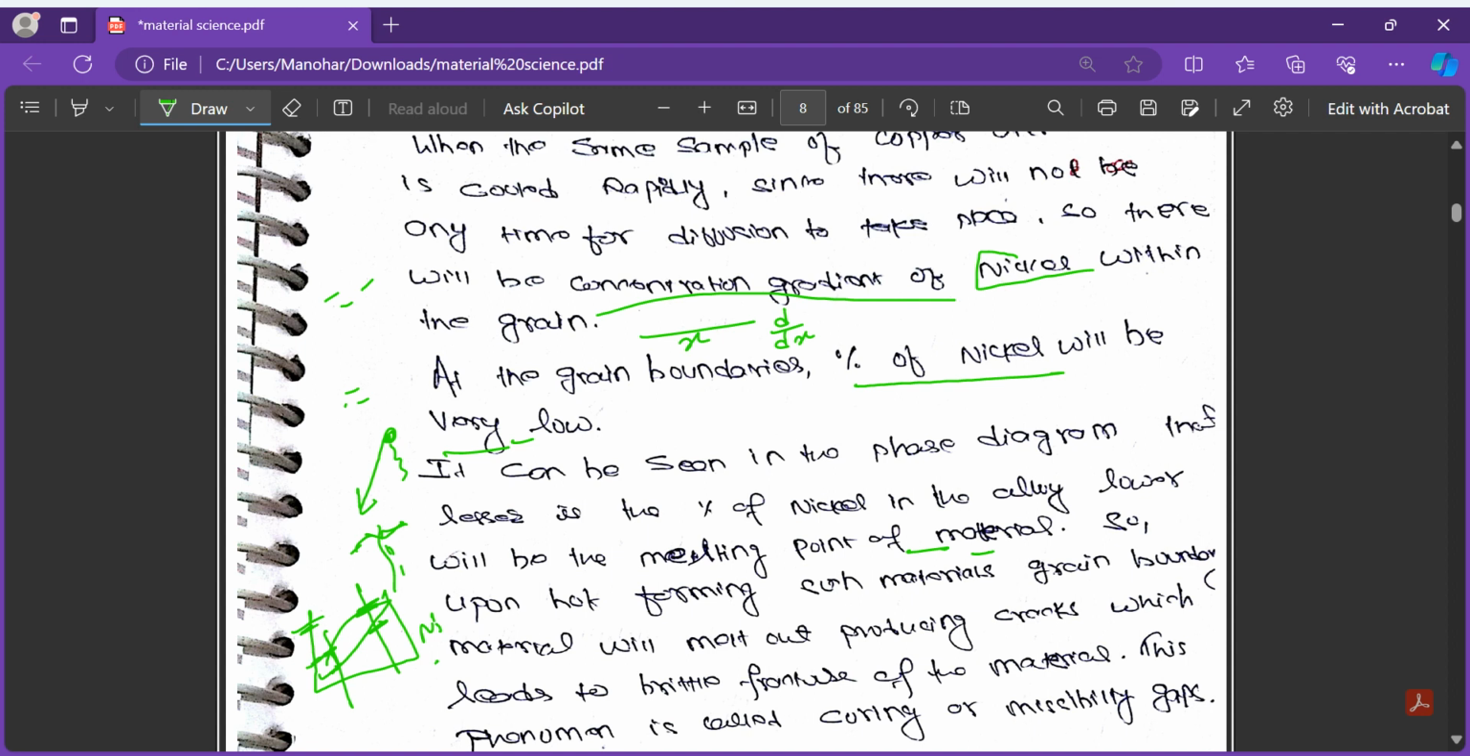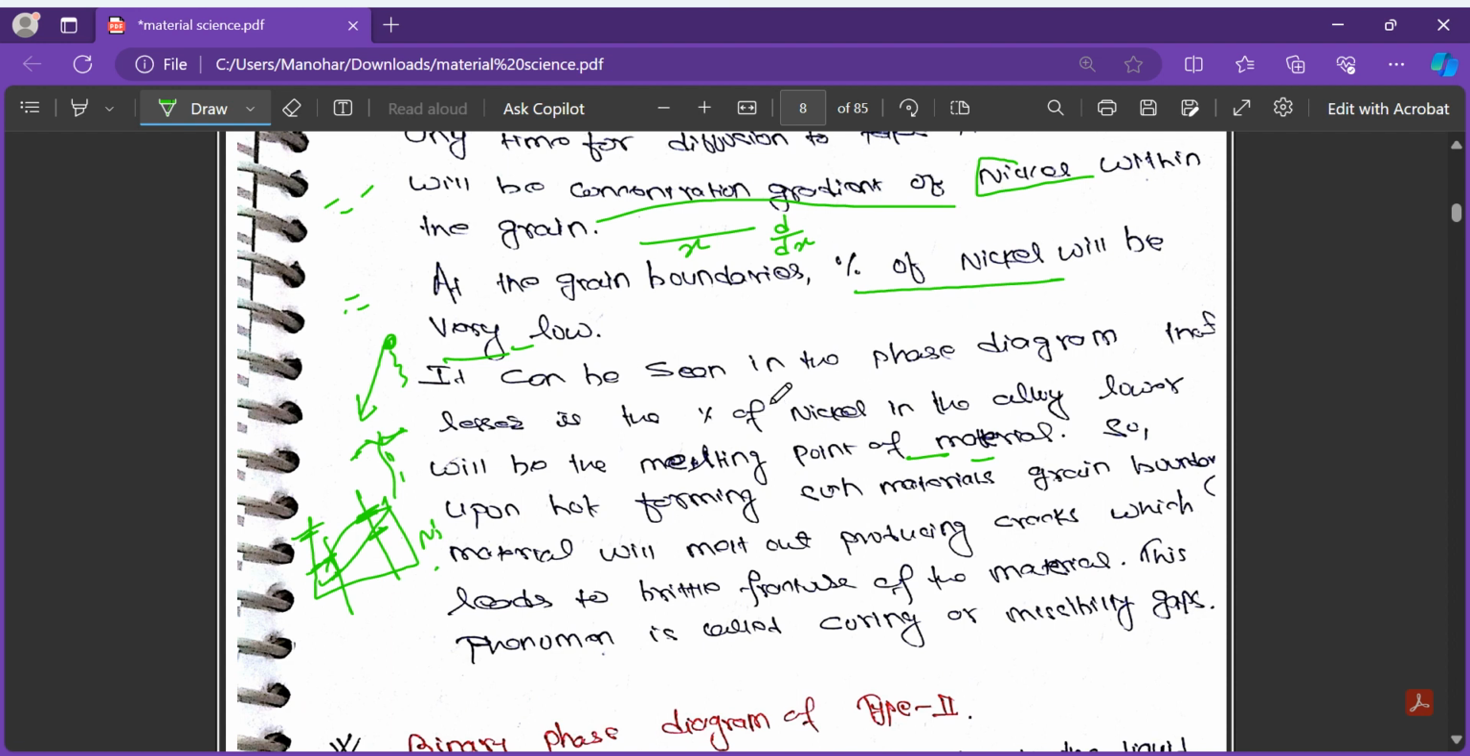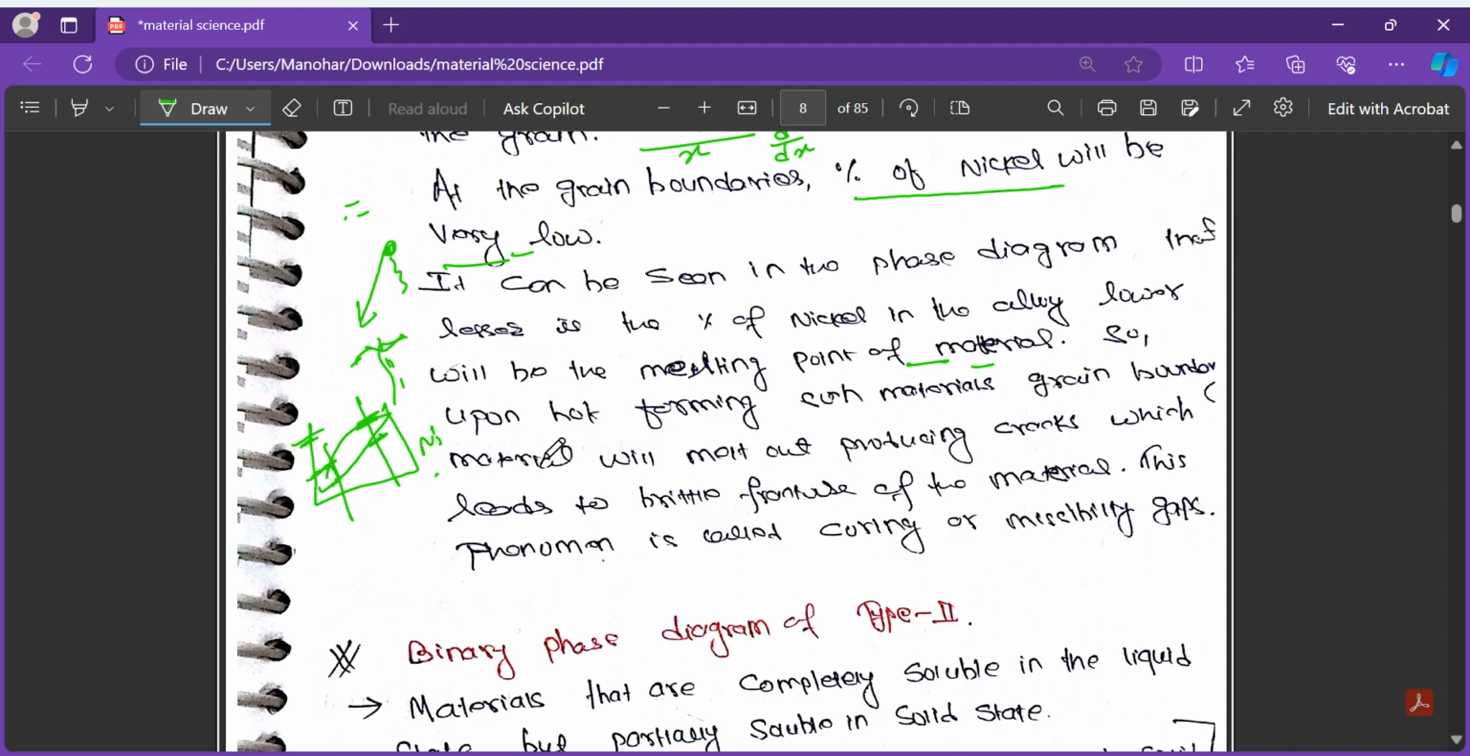Okay. So upon hot forming, what is happening? What I have said is that it can be seen in the phase diagram that the lesser the percentage of nickel in the alloy, the lower will be the melting point of the material. So upon hot forming such material, grain boundary material will melt out, producing cracks, which leads to brittle fracture of the material. This phenomenon is known as coring or miscibility gap. So what is coring or miscibility gap?